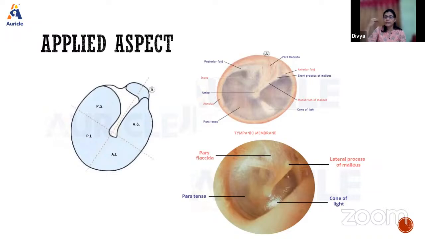So sometimes, especially in children, we see a condition called otitis media. What happens is there is regurgitation of the milk, whatever they take, because the pharyngeal part of the auditory tube will be very horizontal. So it regurgitates into the cavity.